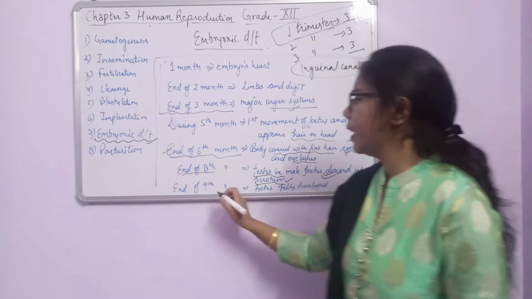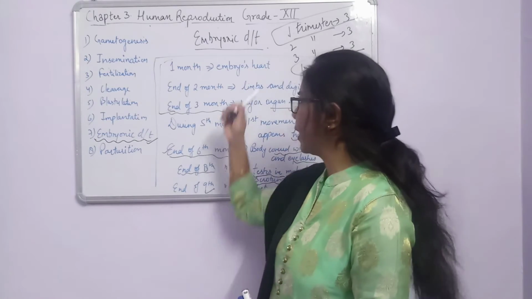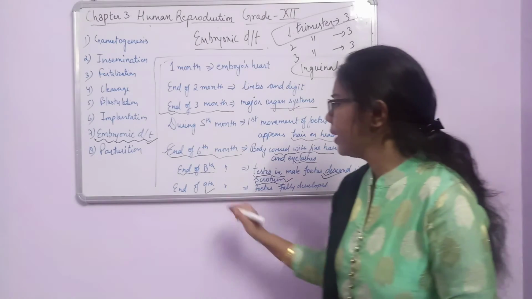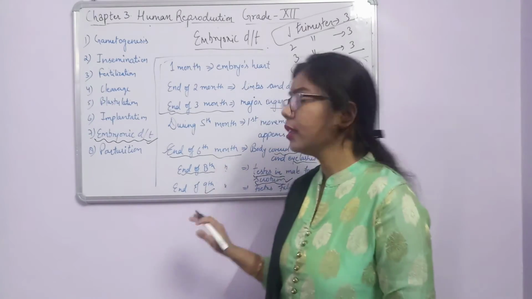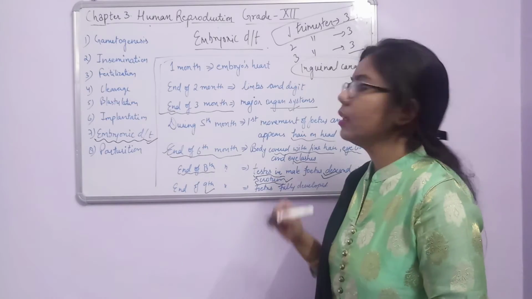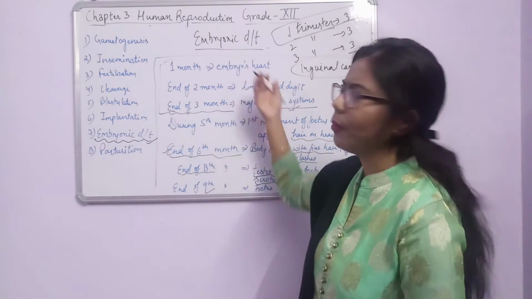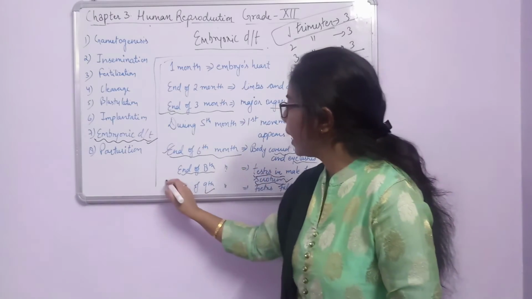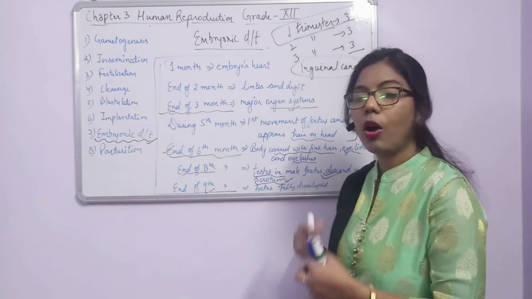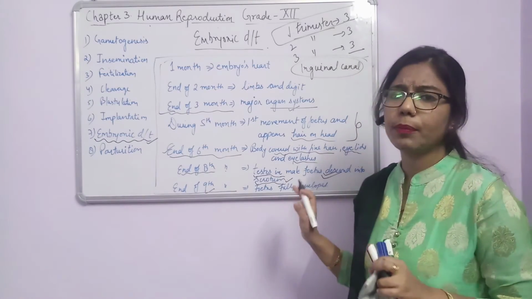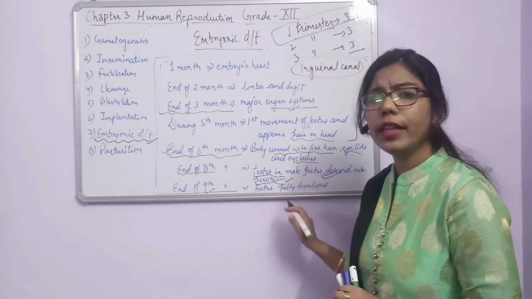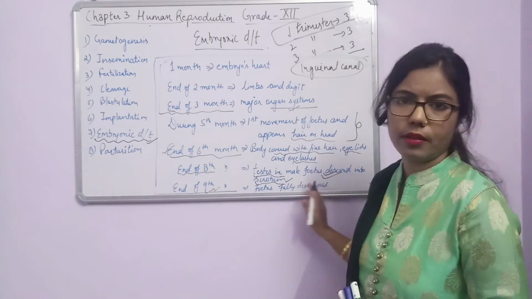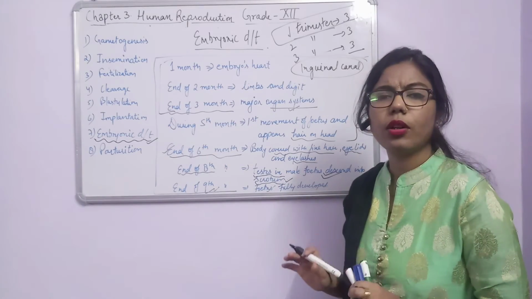We all know that. Now the other changes that take place in the embryo are at the end of the 9th month. Now the third trimester will also be completed here. Make sure that up to here we use the word embryo. But here at the end of 9 months, almost all the development takes place. So the fetus is fully developed at the end of the 9th month, or we can say the third trimester. So now we can say it's a fetus or the growing baby.